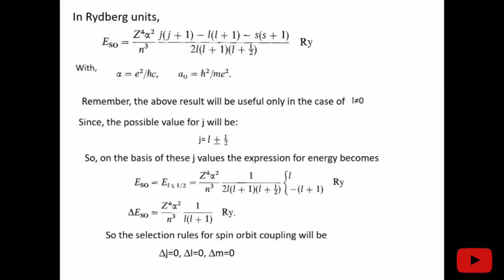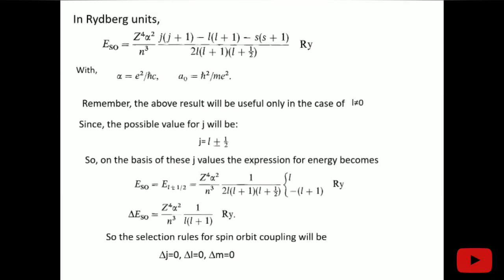Okay, so now I'm converting to Rydberg units. These are the conversions in the Rydberg units, where alpha is the fine structure constant. We are considering the hydrogen atom which has only one electron, and the spin of the electron can be half. So the possible J values can be L plus or minus half. After substituting this J value in the spin orbit energy equation, we get these two possibilities. The first term corresponds to J equal to L plus half, and the other corresponds to J equal to L minus half. And the difference between the splitting of these two J values can be given like this.